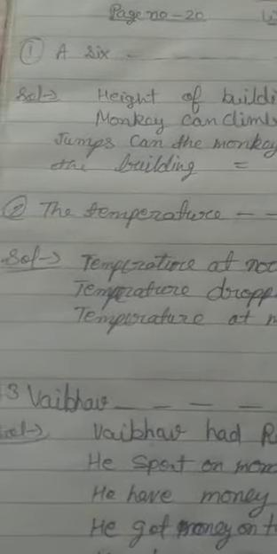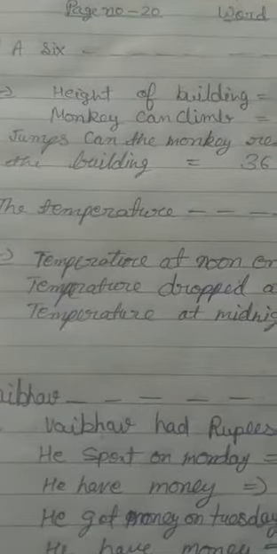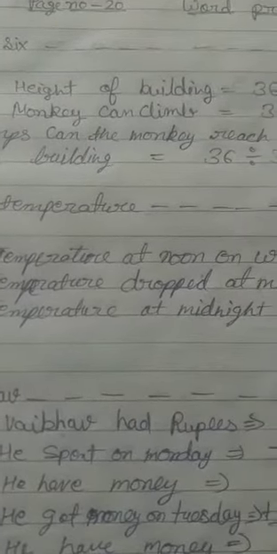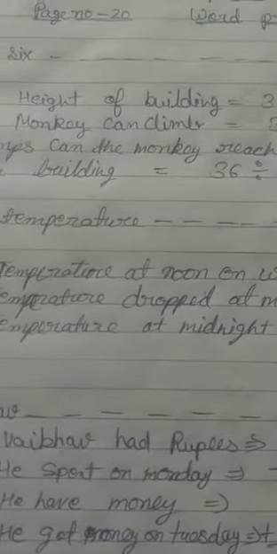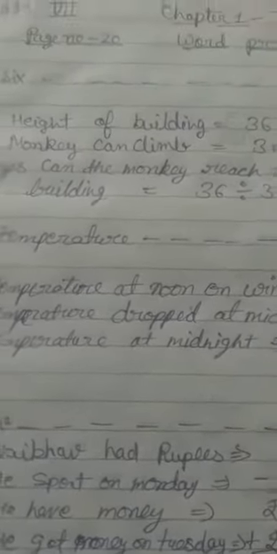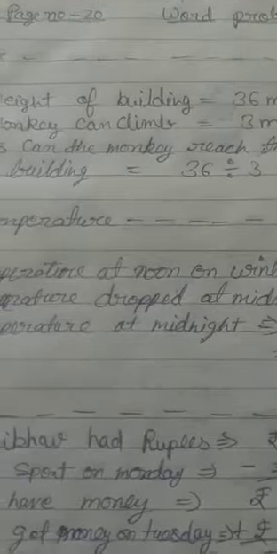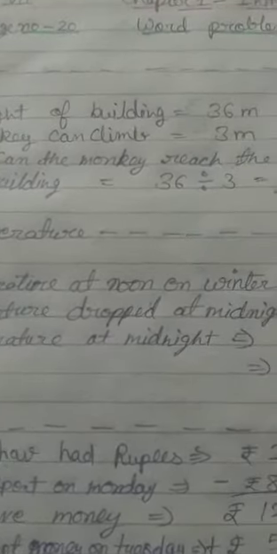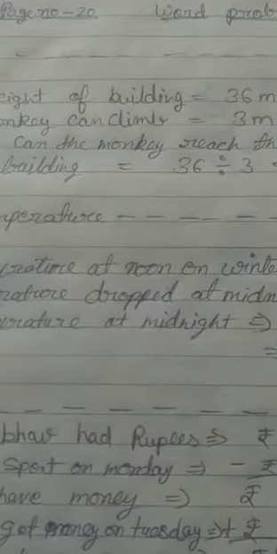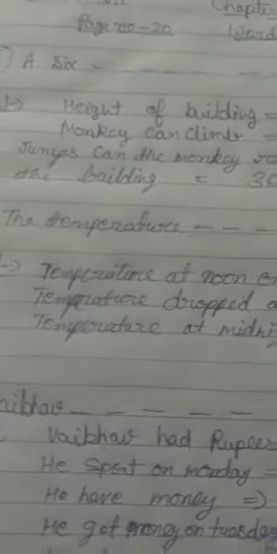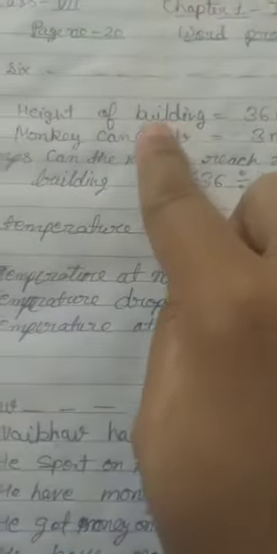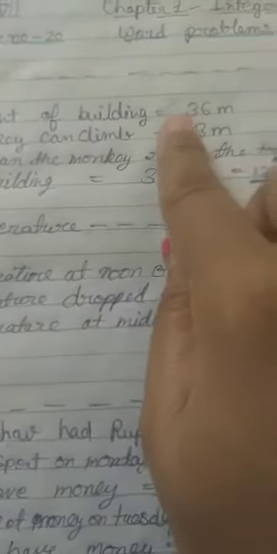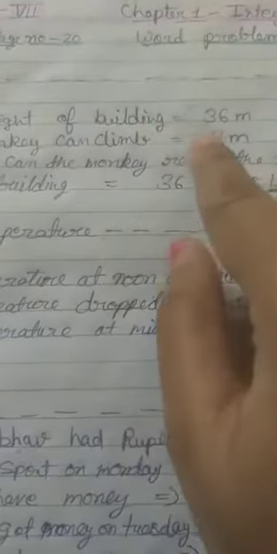Word problems. Question first. A six-story building has 36 meter height. A monkey can climb 3 meter in one jump. In how many jumps can the monkey reach the top of the building? So the first question is saying the height of a building. The six-story building has a height of 36 meters.